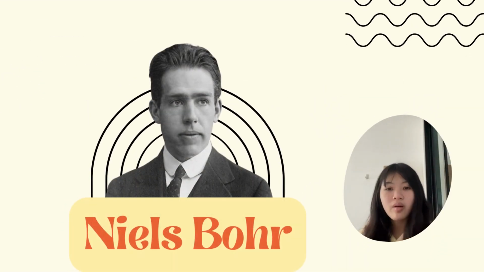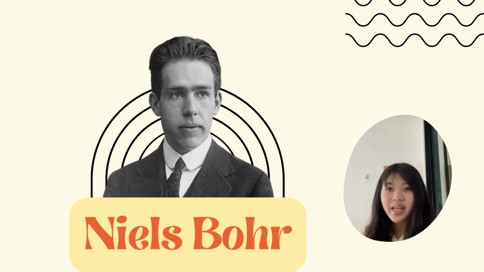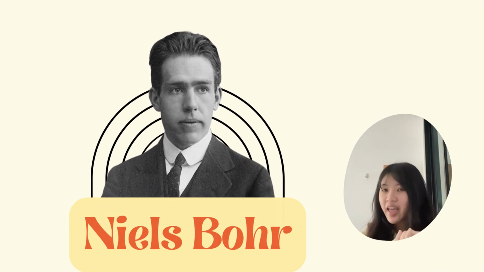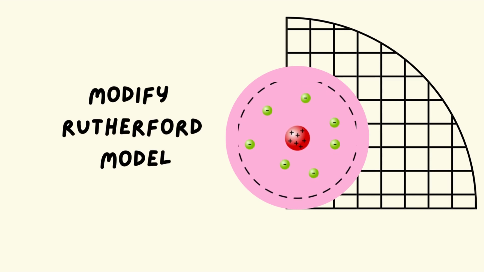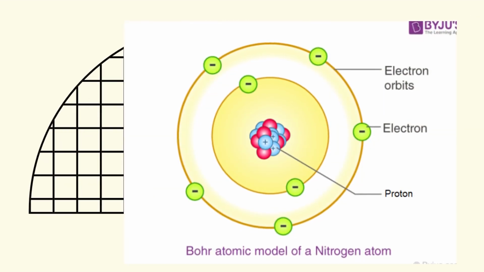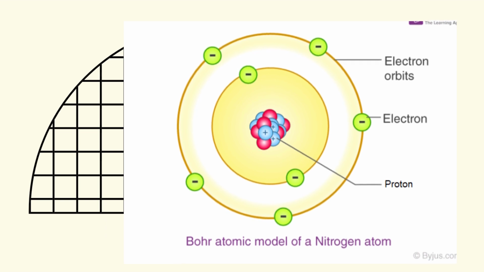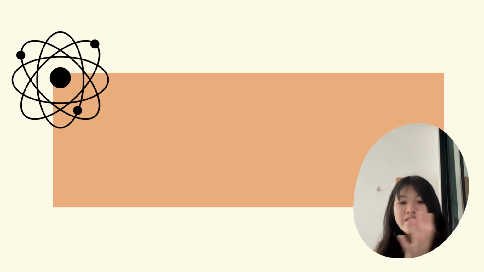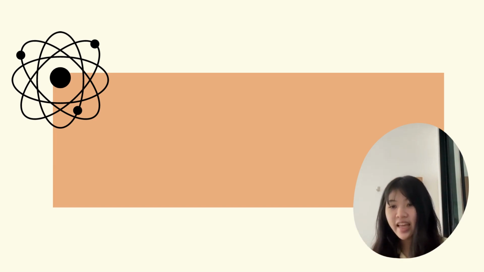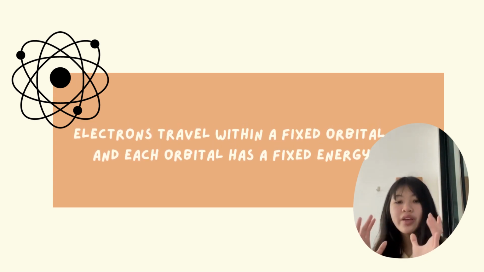Niels Bohr proposed the Bohr model of the atom in 1915. It was created by modifying Rutherford's atomic model. The theory established the nuclear model of an atom, in which a positively charged nucleus is surrounded by negatively charged electrons. The atomic structure model was modified by Bohr's theory, which indicates that electrons travel in fixed orbitals, and each orbital has fixed energy.